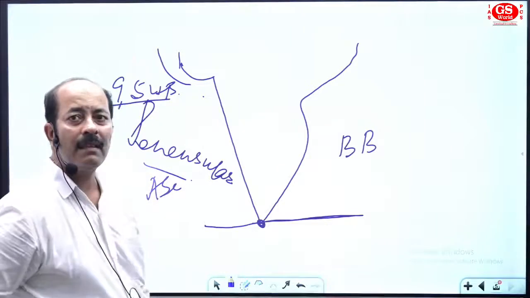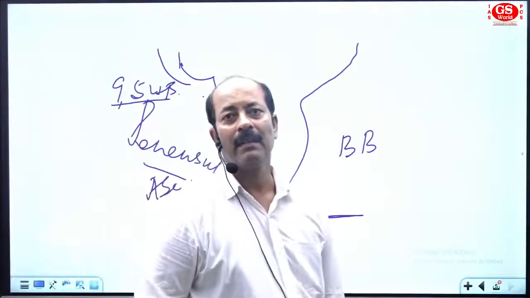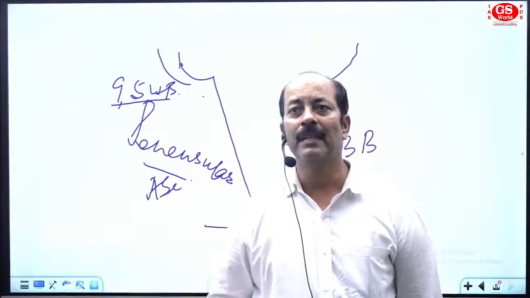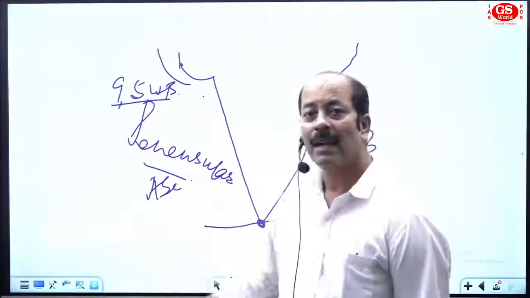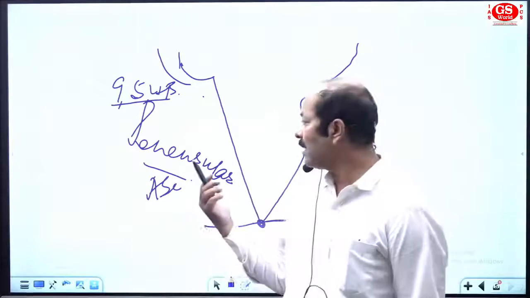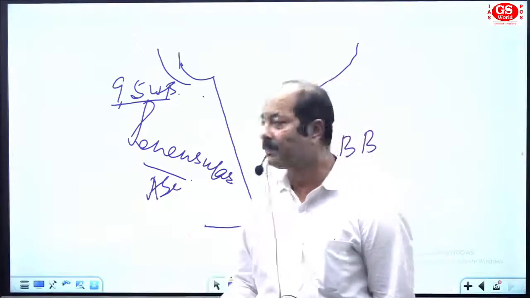9 states and 5 UTs of India. It means among the states of India, 9 states have coastal boundaries, and also the 5 UTs of India have a coastal area.